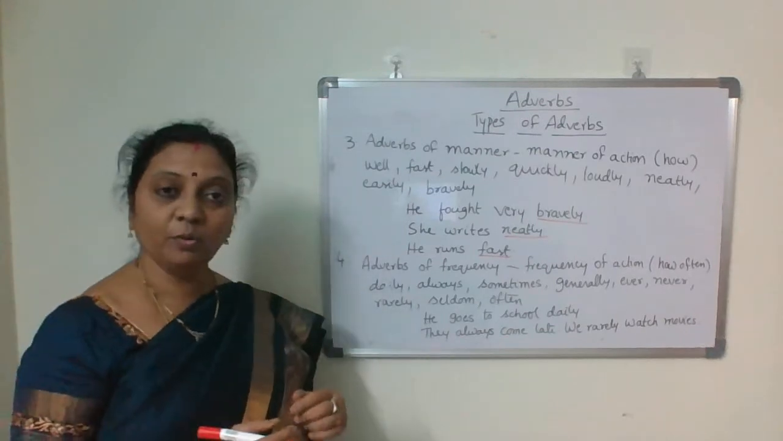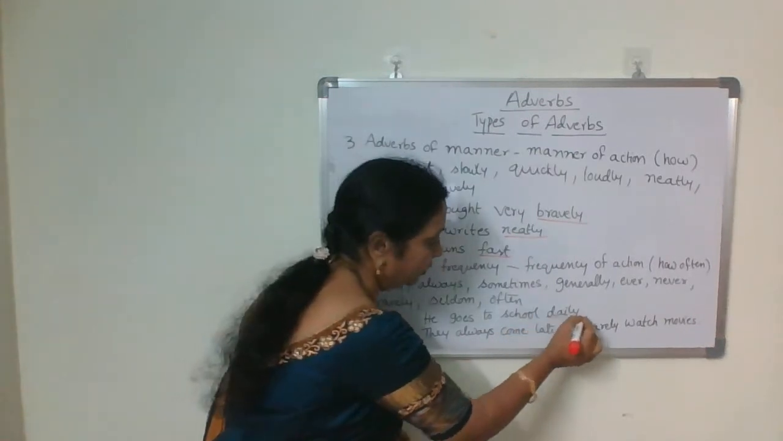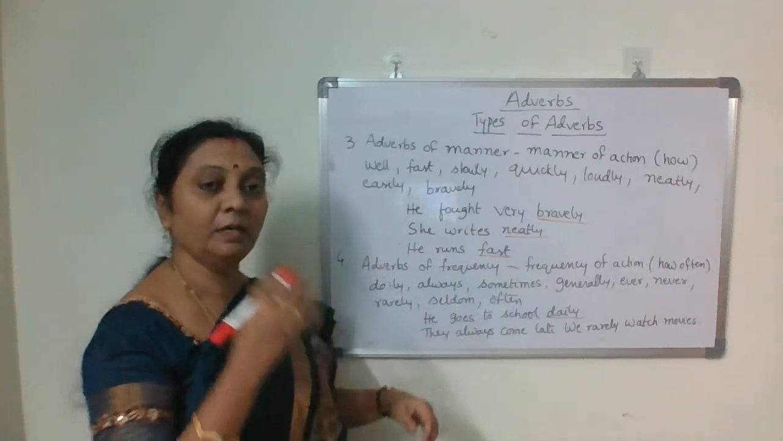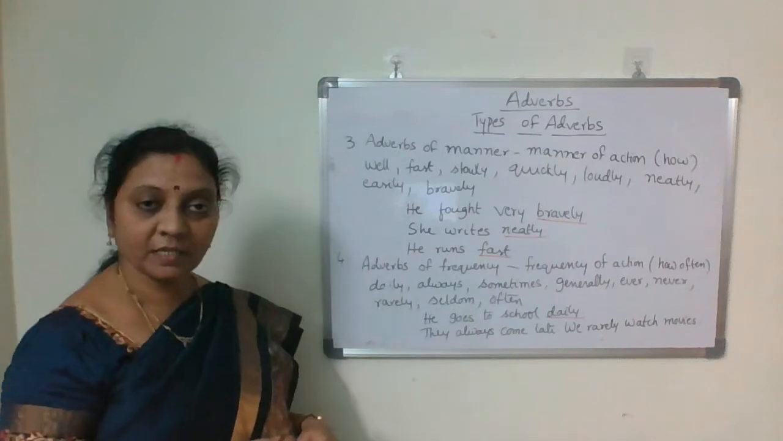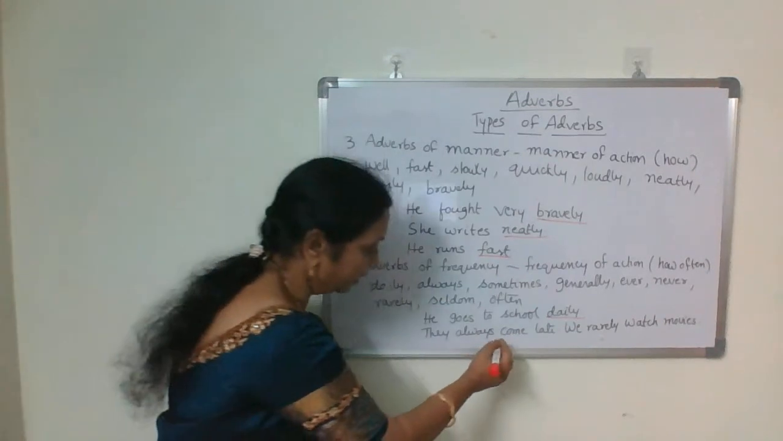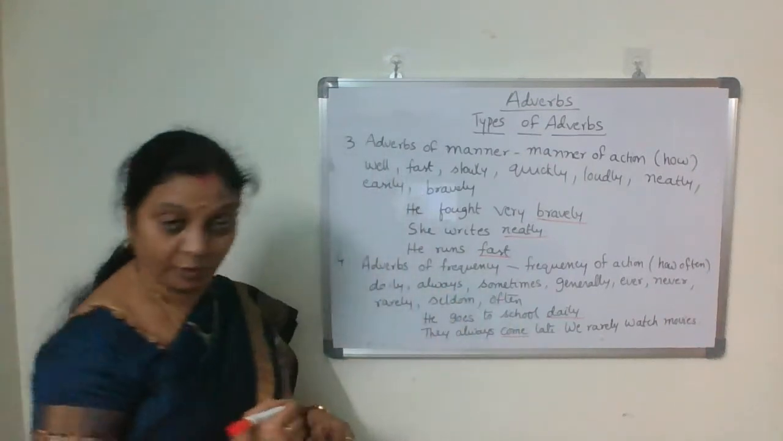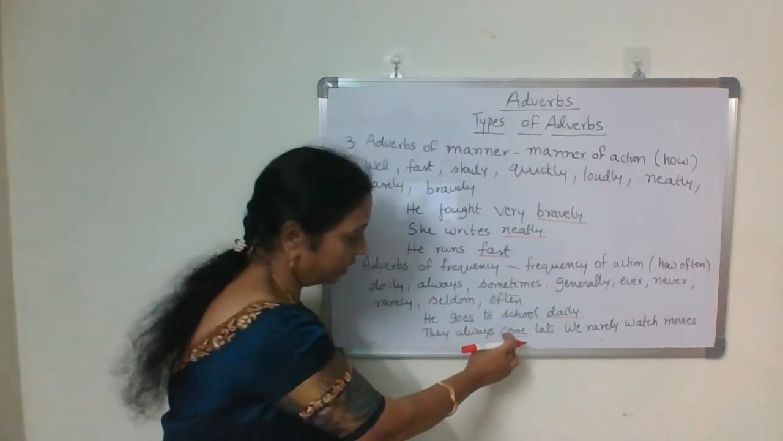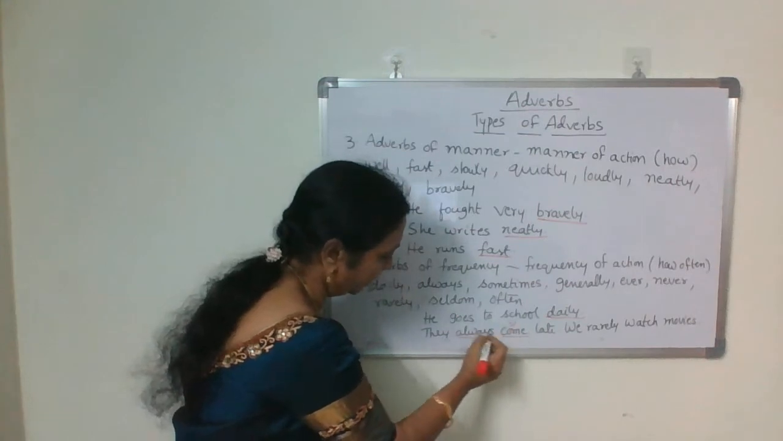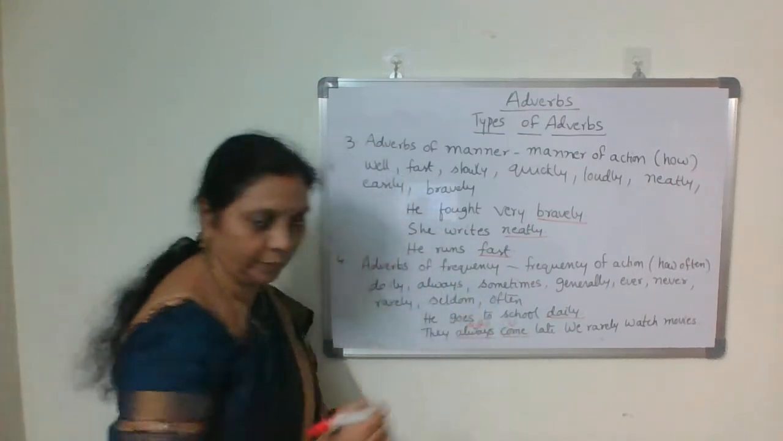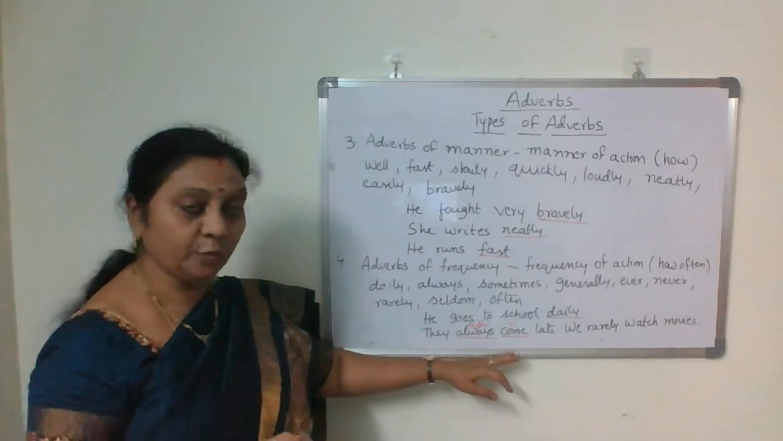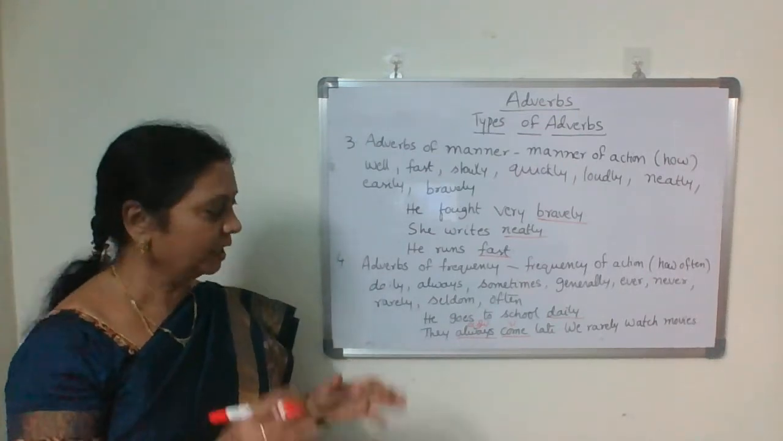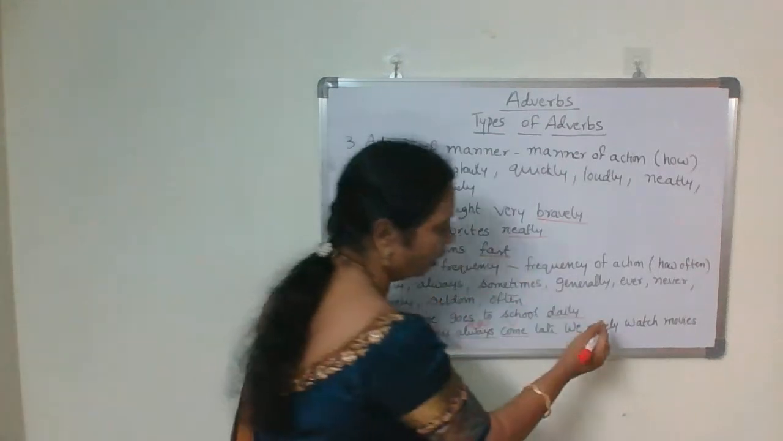He goes to school daily. How often does he go to school? Daily. They always come late. How often do they come late? Always. So come is the verb, and always becomes an adverb. How often do they come late? Then you get the answer: they always come late.